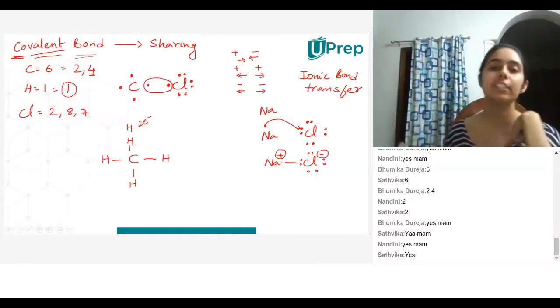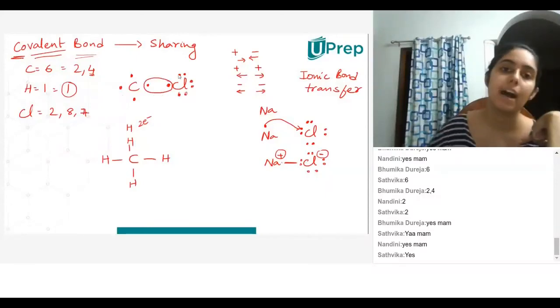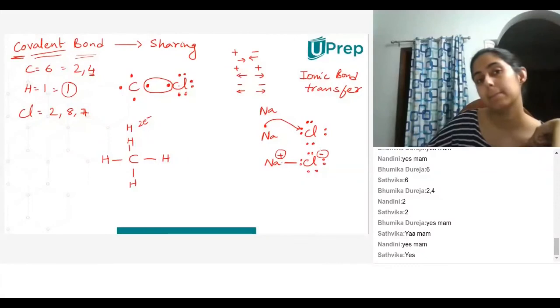How many electrons does chlorine have? No, it is sharing with carbon. So it is also getting this electron from carbon. So the chlorine will have 8, and the carbon atom with that particular bond will have 2 electrons. So right now, chlorine has 8 electrons. Is this clear? Yes, ma'am.